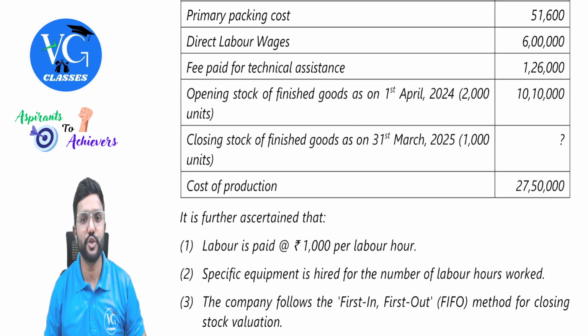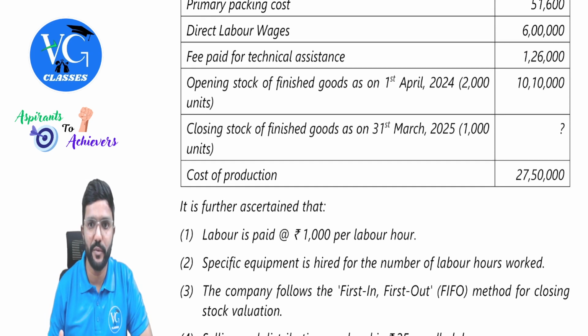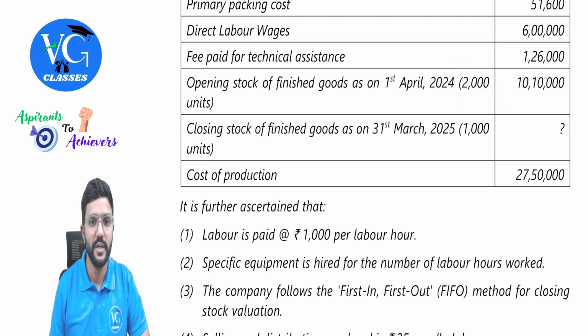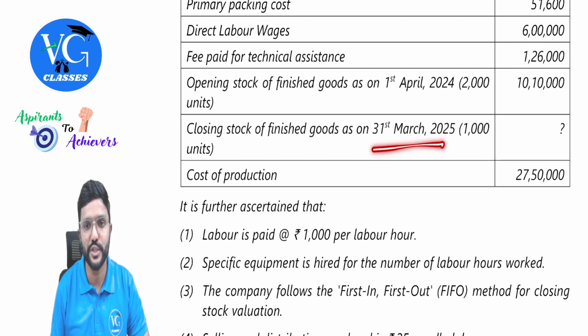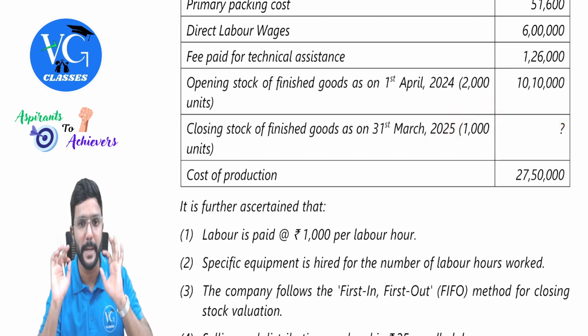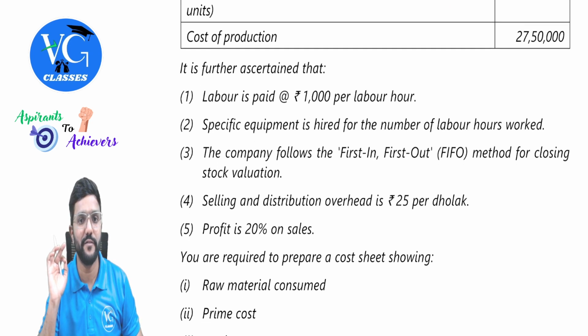Opening stock of finished goods as on 1st April 2024, 2000 units are there, which cost is 10 lakh 10,000. Closing stock of finished goods as on 31st March 2025, 1000 units are there. Cost is not given. That means we need to find out. Cost of production 27 lakh 50,000.